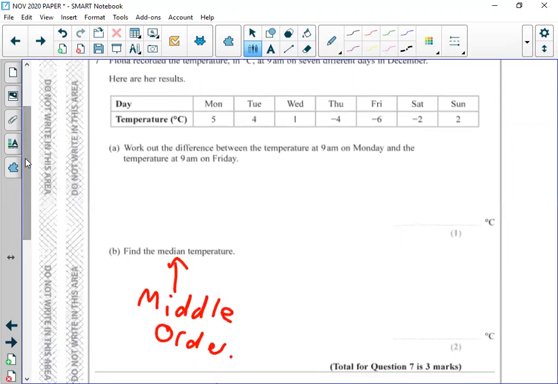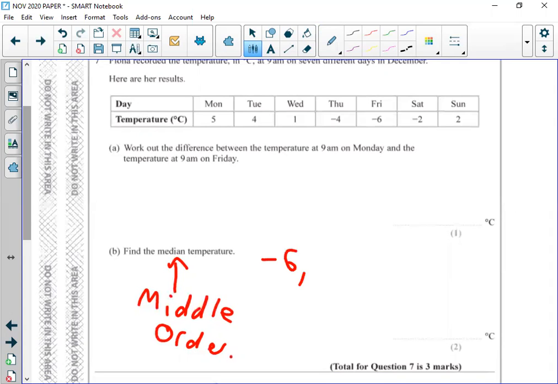So with our data here, first of all, would we say this is a large or a small data set? Would you say this is a large or a small collection of data? 7 days worth of data? Small. We would definitely say this is small. Anything less than about 20 pieces of data, I would say is definitely small. Because when we talk about large data, we're talking about maybe the account details of the entire customer base of a bank, or the entire data of the students on roll in a college. So when it's small data, that means we can list it nice and easily.